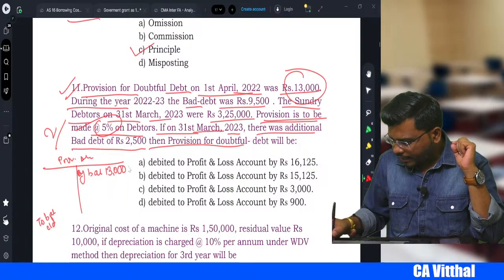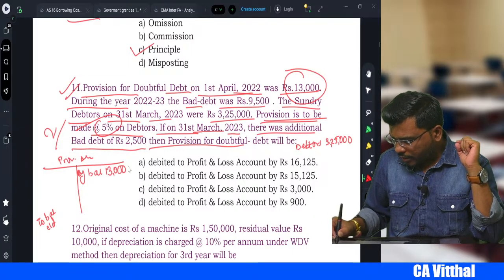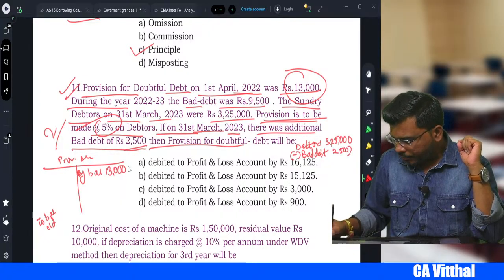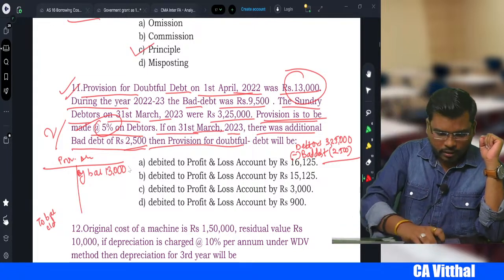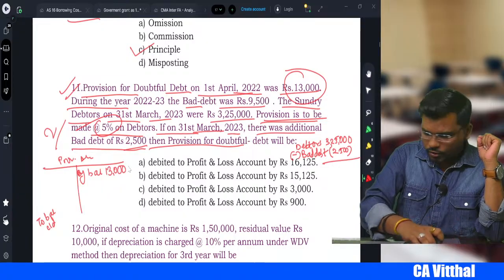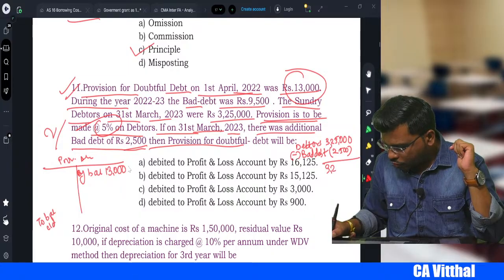So how much is our debtors, sir? Our debtors are 3,25,000. From this we subtract first what? Bad debt, because there is a sequence. First we subtract the bad debt. How much is bad debt, sir? 2,500. So 3,25,000 minus 2,500 is equal to 3,22,500.